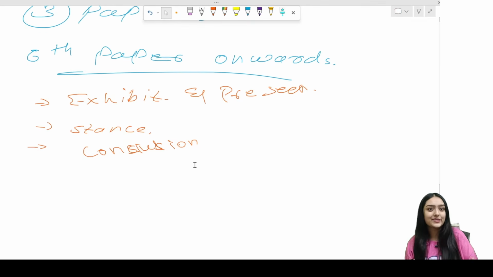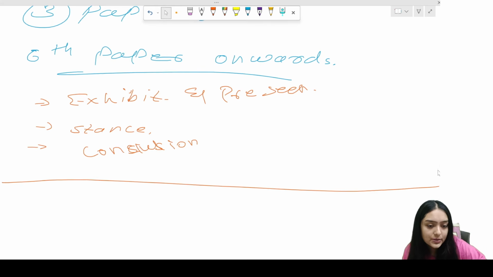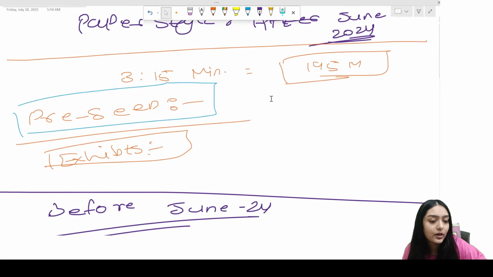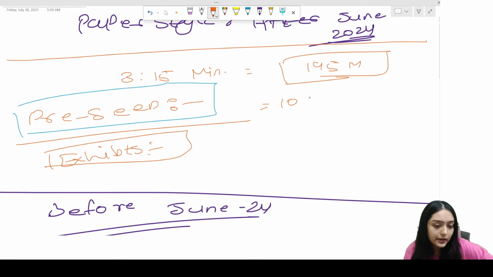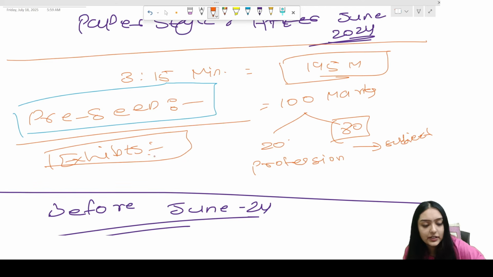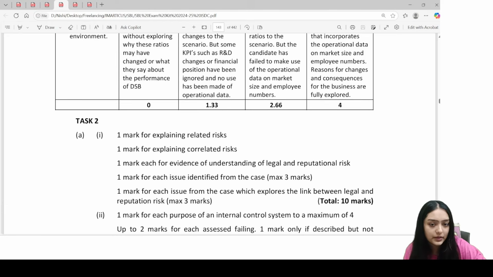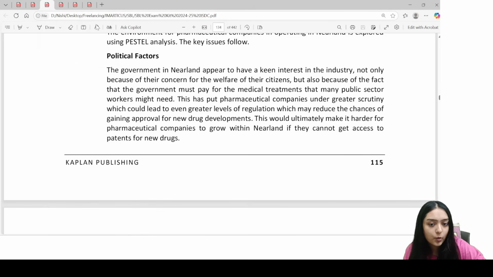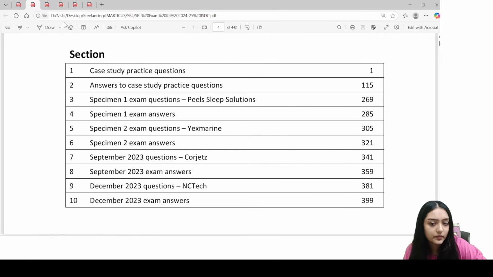Now coming to the next pointer. I hope that's done. One more thing I missed earlier is that the SBL paper will have 100 marks, which will have 20 professional marks and 80 subject marks, I mean content marks. If you look here, the professional marks are very well explained. What all professional marks are going to be there? Just a second.